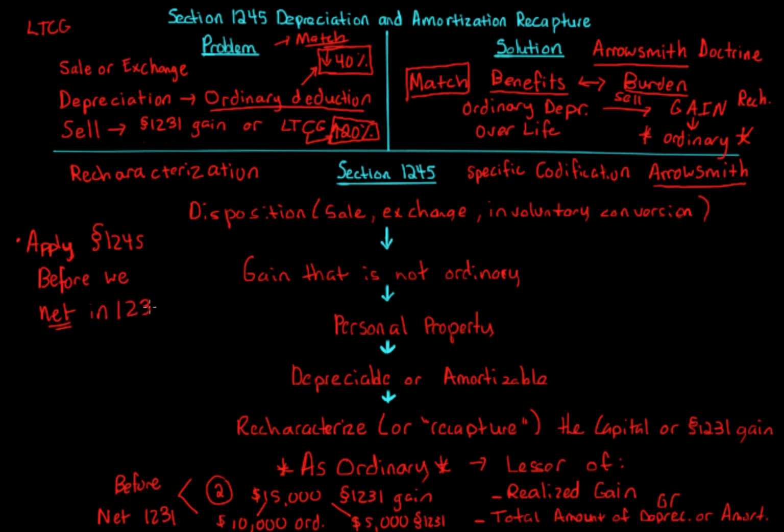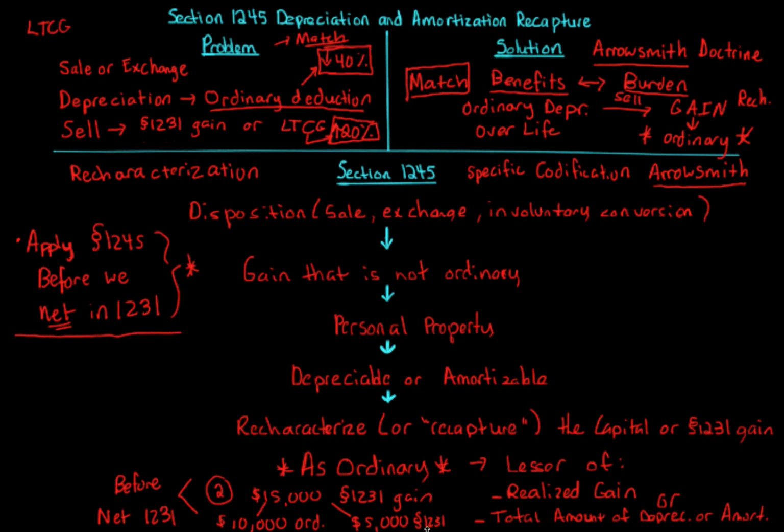Now we have to know what is 1231. We have to know, okay, this is going to be 1231 gain, but we have to do 1245 before we do the netting. Because we pull out that ordinary income from what would be 1231, but then we bring that $5,000 over, and guess what? That $5,000 versus the $15,000 can change things around. Because this is a gain of $5,000, that 1231 versus $15,000 of 1231 potentially could affect our numbers in the hodgepodge. See how that makes a big difference? It's very important that we do this in this order. So we do 1245 before we do the netting of 1231. Very important to understand. Okay?